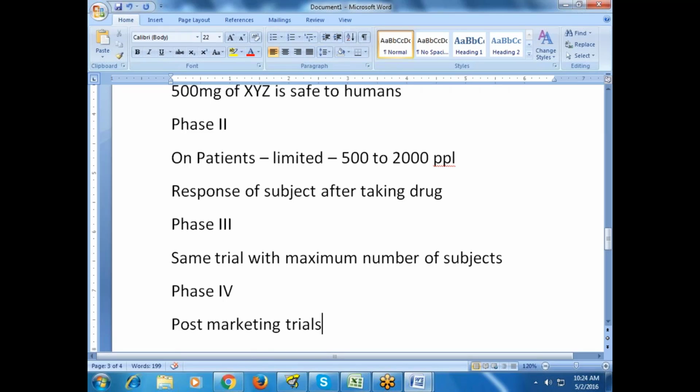Likewise, after phase 4 trials, some painkillers were banned. Ibuprofen, Nimesulide. Okay, so there are many drugs which are banned after phase 4 trials. Most of the painkillers have a lot of side effects here. In phase 4 trials, most of the painkillers will come. So that is why you should not always take painkillers. Strictly advised. Combiflam is also one drug which is out of phase 4 trial, which is out of the market.